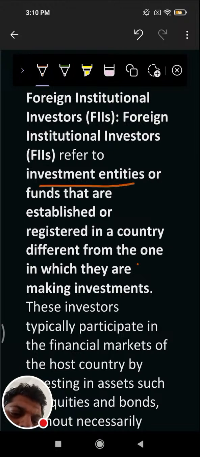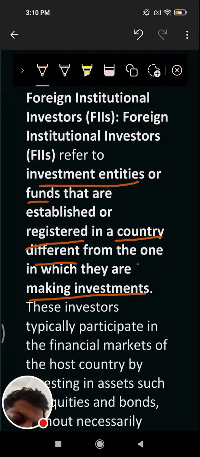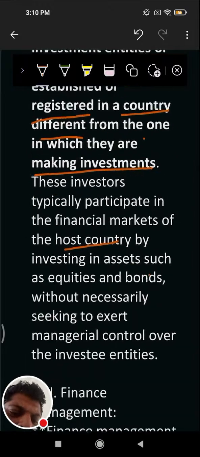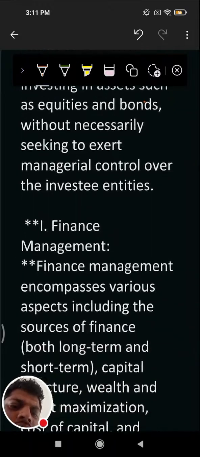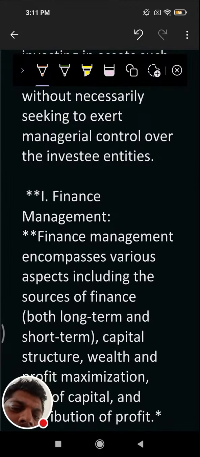Investing in entities or funds that are established or registered in a country different from the one in which they are making the investment. The investor typically participates in the financial market of the host country by investing in assets such as equity and bonds without necessarily seeking to exert managerial control over the investee.